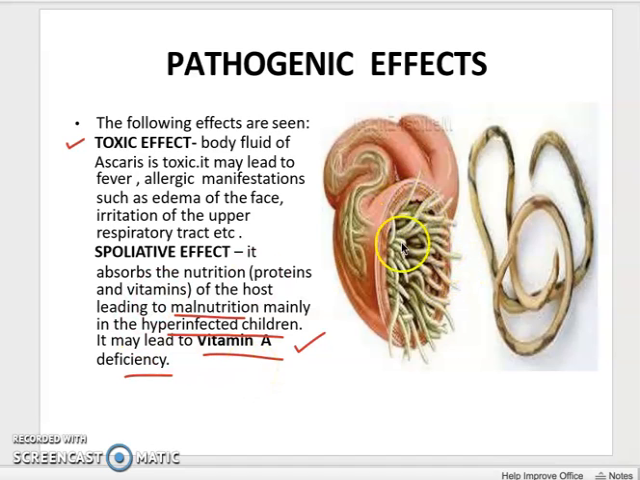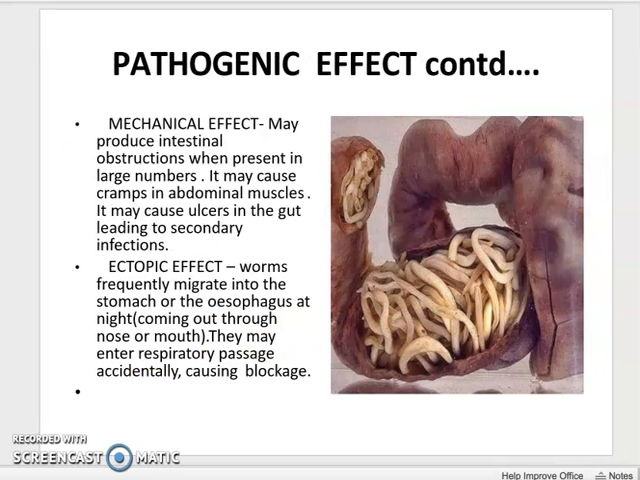And here you can see the heavy infestation of this Ascaris worm in an organ. Usually when these worms are in heavy load in the body of a higher vertebrate, they absorb a majority of the nutrients, proteins and vitamins, and it causes harmful effects for the life of the host.